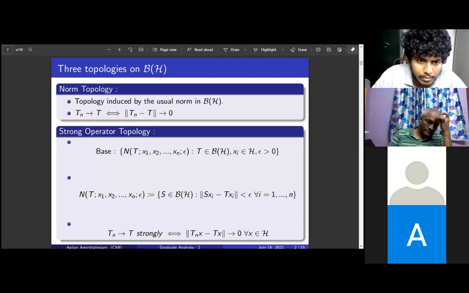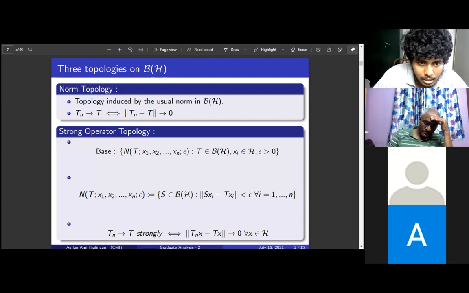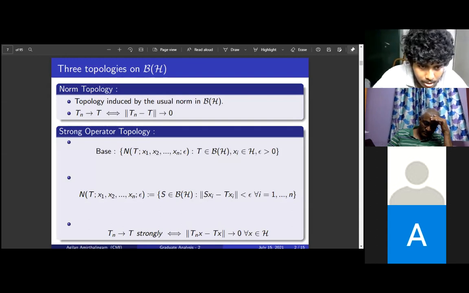I will just give a basis and a subbase for this topology, because we will use this in our theorem. The basis of the strong operator topology is given by a collection of subsets which depend upon points x_i in H, and an epsilon greater than 0.